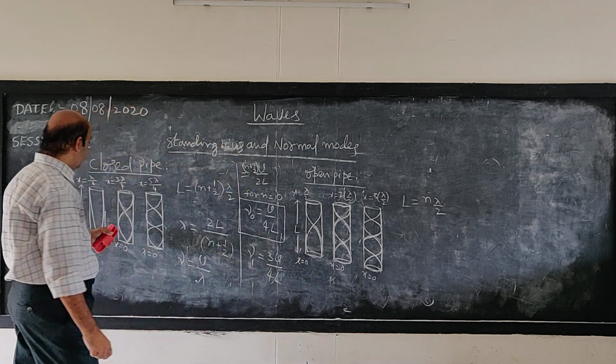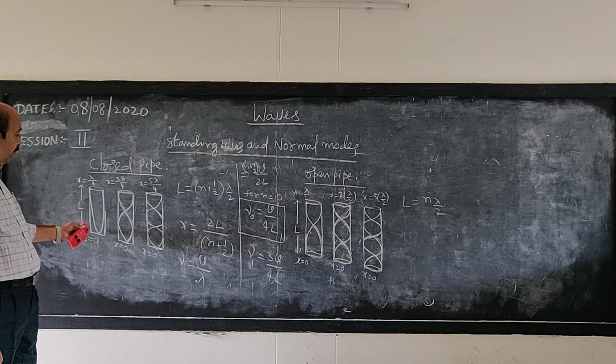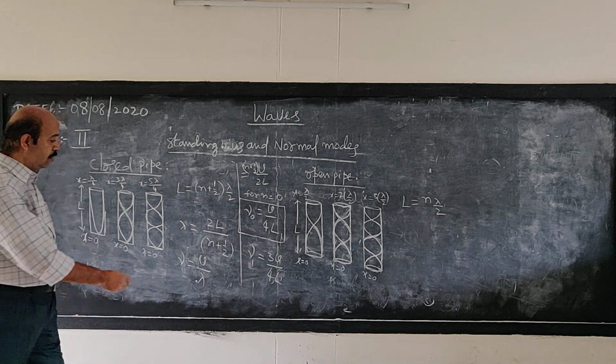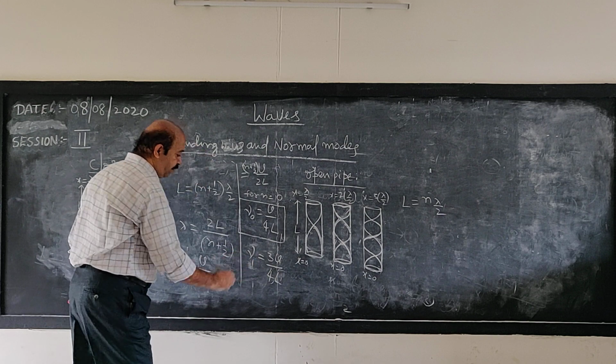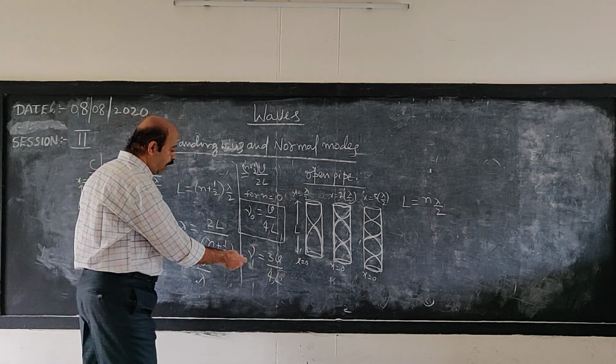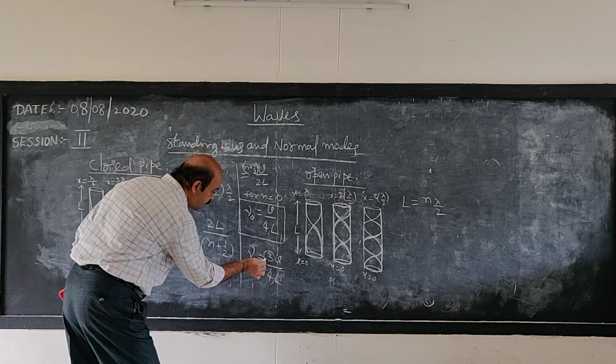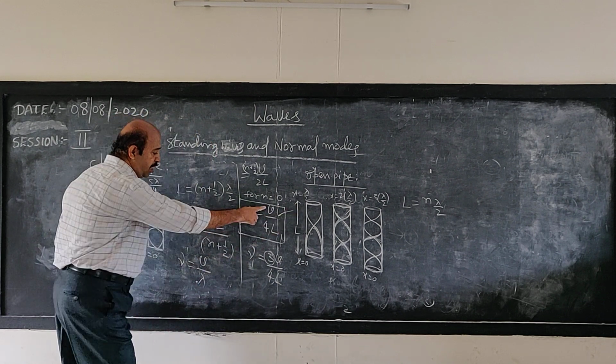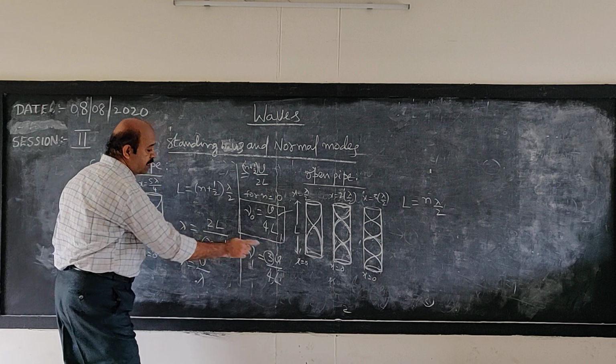That is 3 times the frequency of the fundamental mode. If you say this is the fundamental frequency or first harmonic, since this is a multiple of it, we call it the third harmonic.